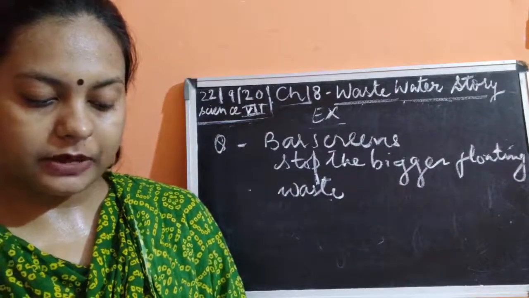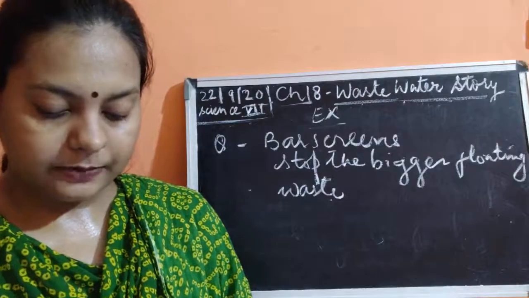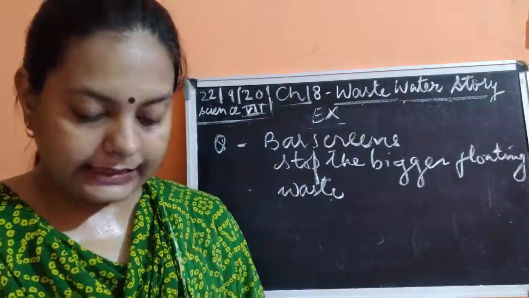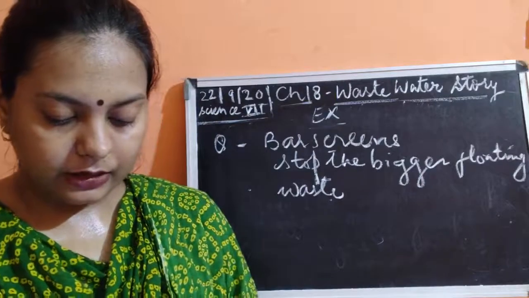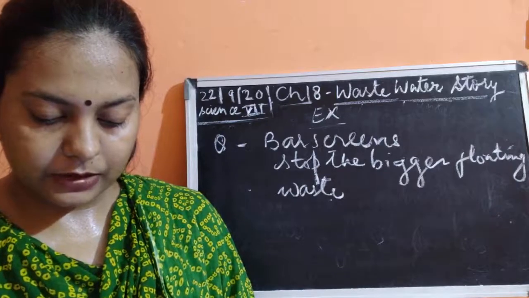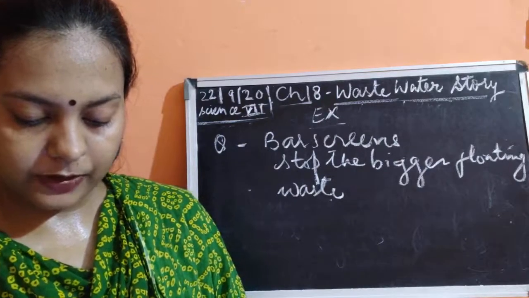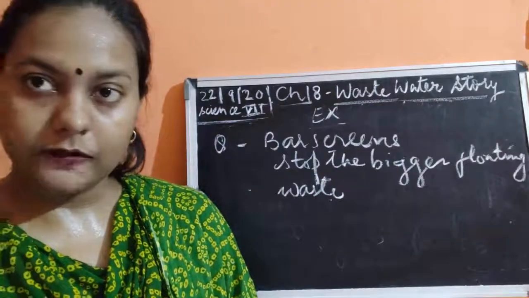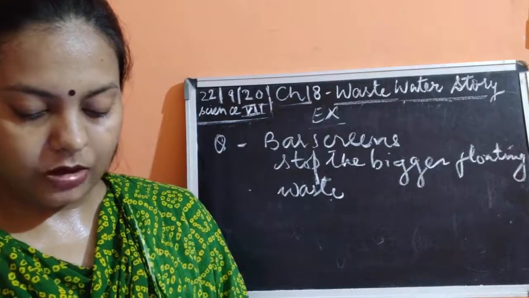Study the following statements about ozone. The first statement is, it is essential for breathing of living organisms. Next is, it is used for disinfecting. Next is, it absorbs ultraviolet rays, and next is, its proportion in the air is about 3%. Which of the statements are correct? A, B, C, all three are correct; B, C; or A, D; or all four are correct.